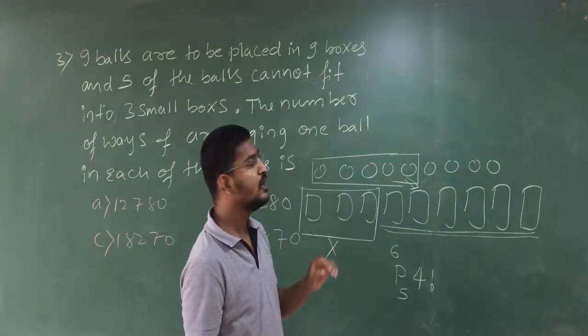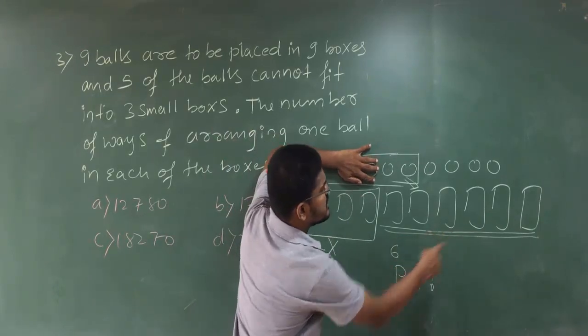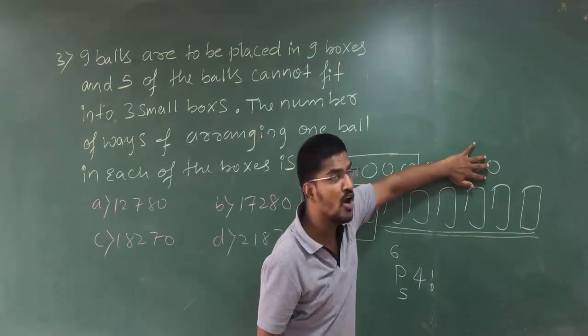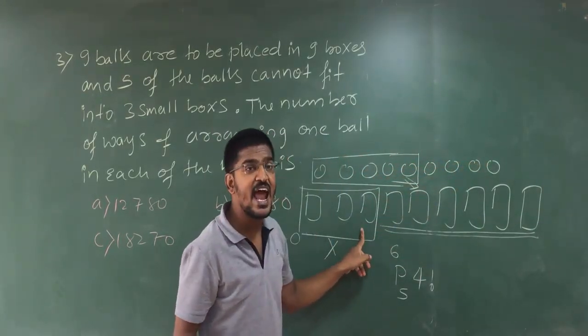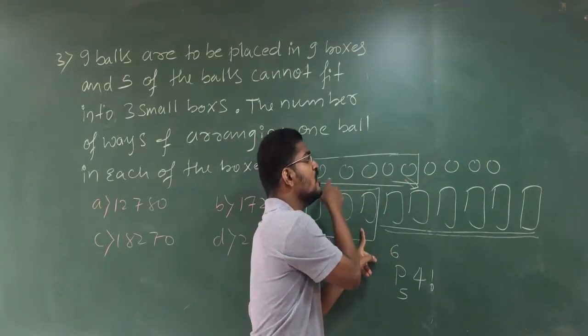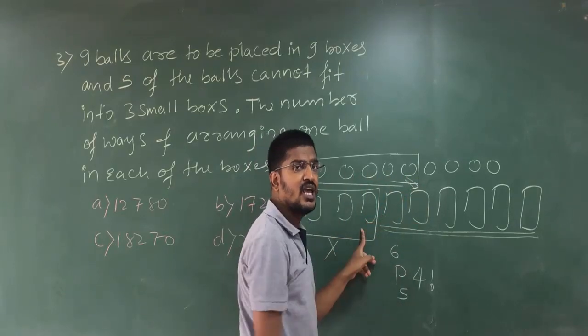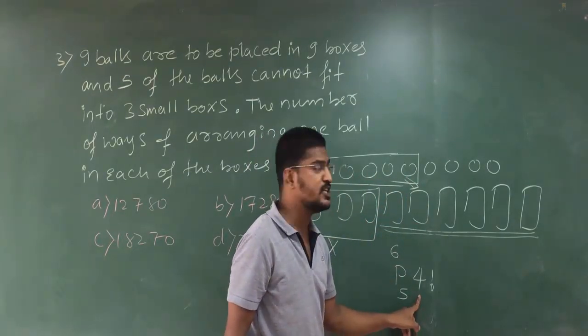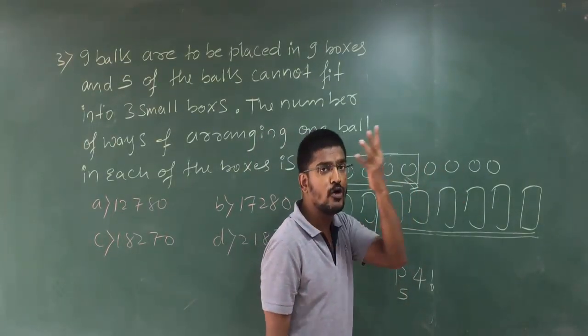Are you getting my point? This has got these 6 choices. This 4 has got this 3 and the remaining 1 of this. Are you getting my point? Because you have only 5 choices. Clear? Directly I am writing 4 factorial just because here you have got 4 balls.